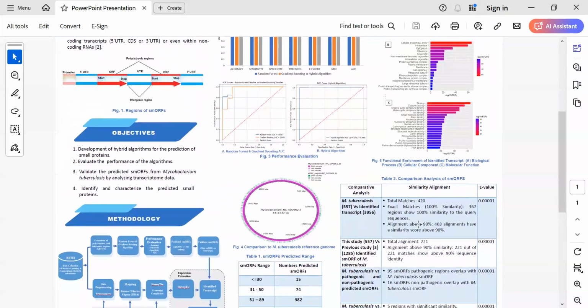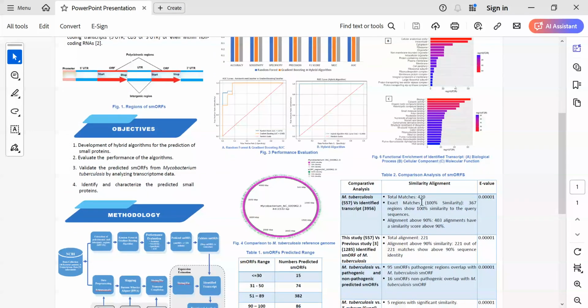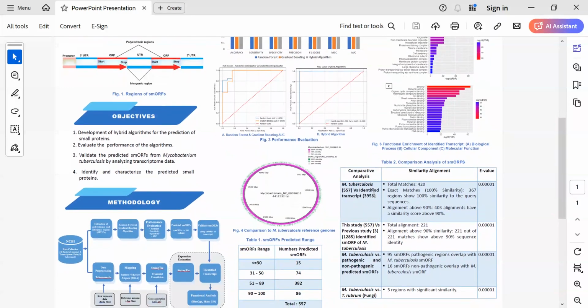To further validate the predicted small proteins, we compare to different species, where we compare this analysis of Mycobacterium tuberculosis to its identified transcripts. We identify a total of 420 matches, while 367 regions show 100% similarity to the query sequence, while alignments of 90% and above show 403 alignments that have a similarity score above 90.